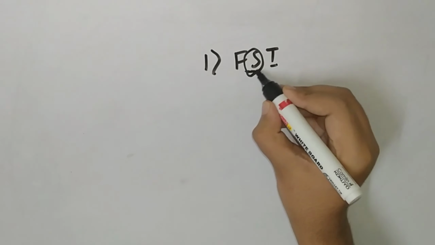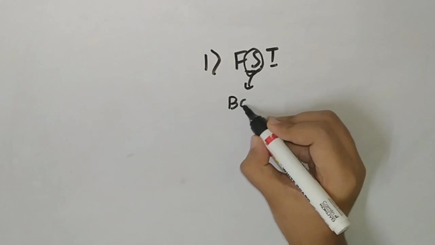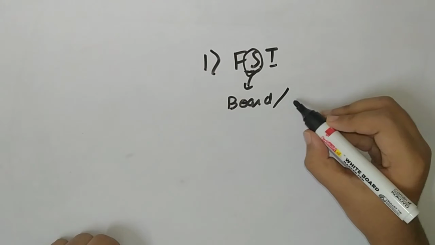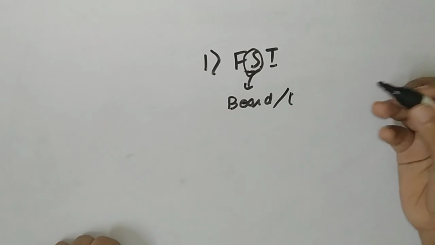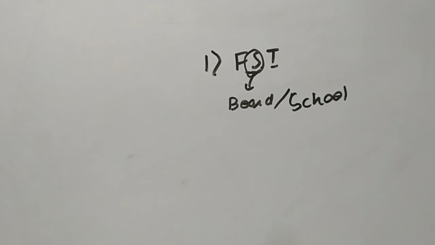FST stands for fortnightly subjective test. As it consists of the word subjective, that means it is for board examination, or we can say your school examination, final examination, any school examination. Okay, it is for school examination.